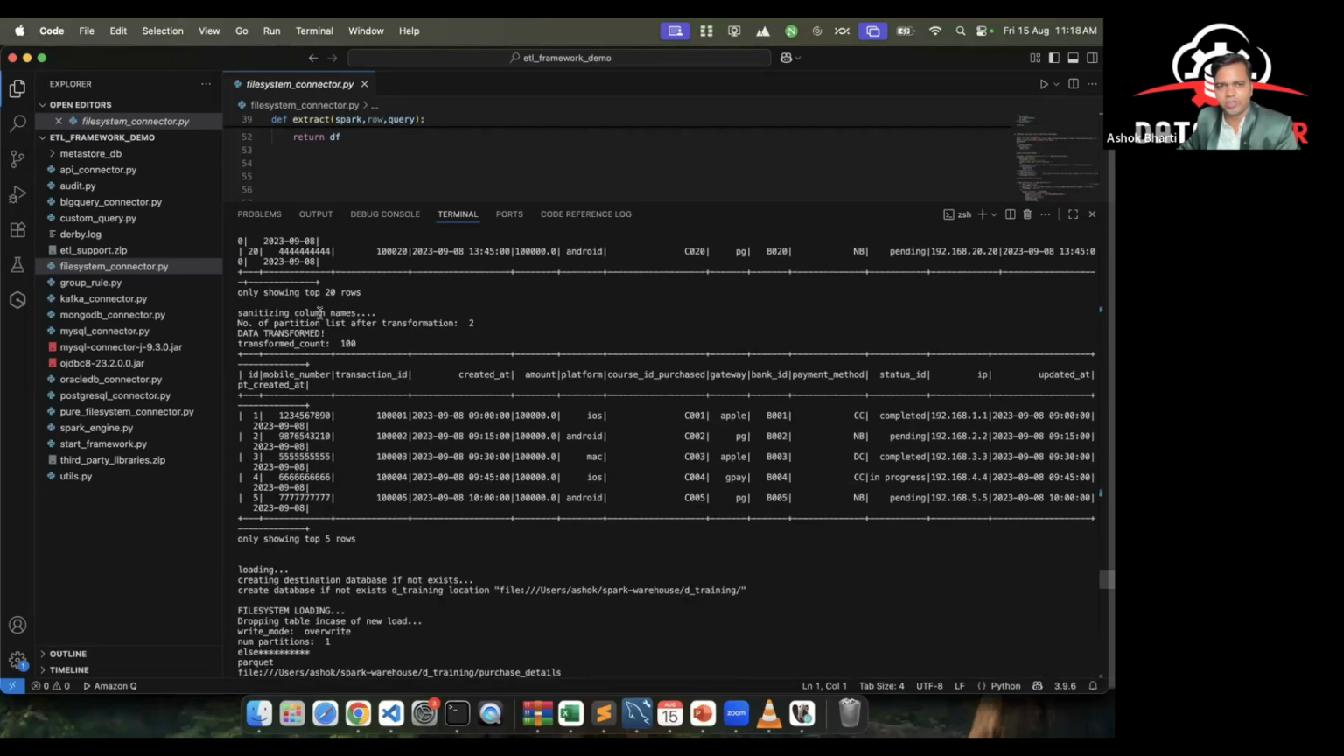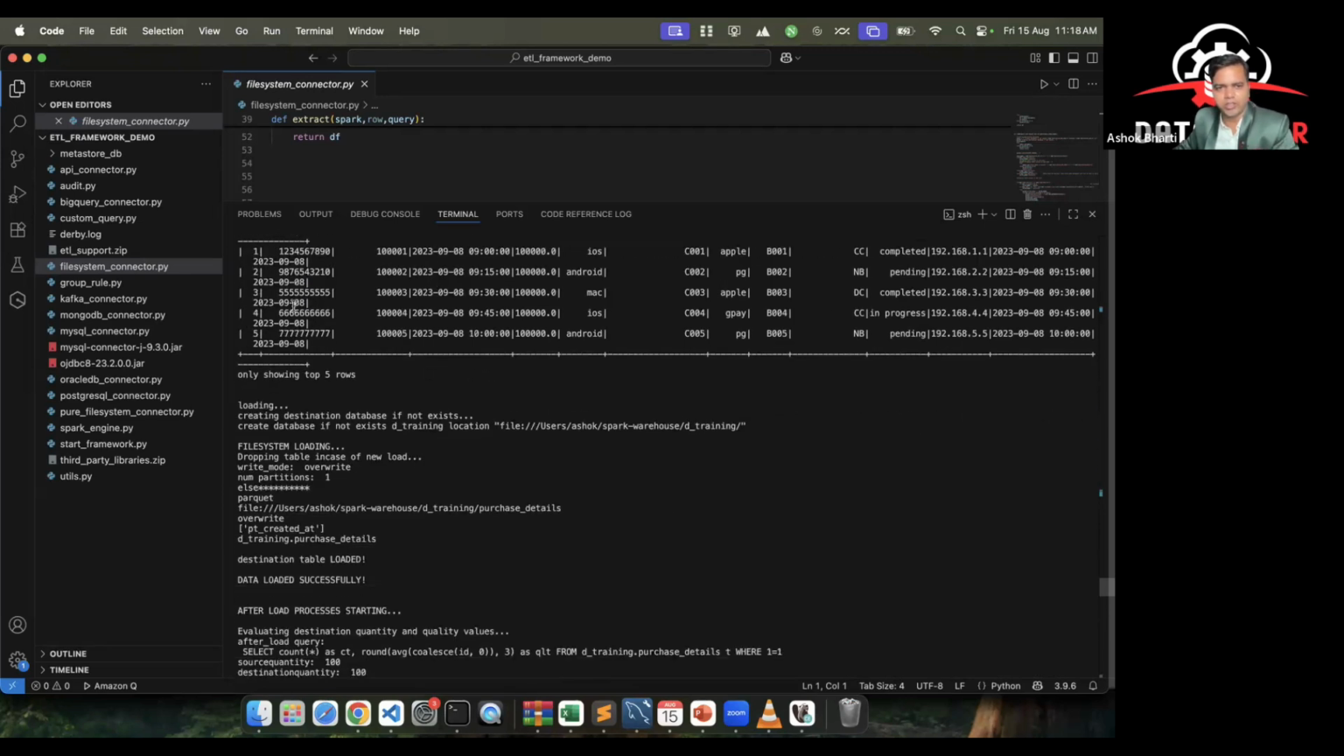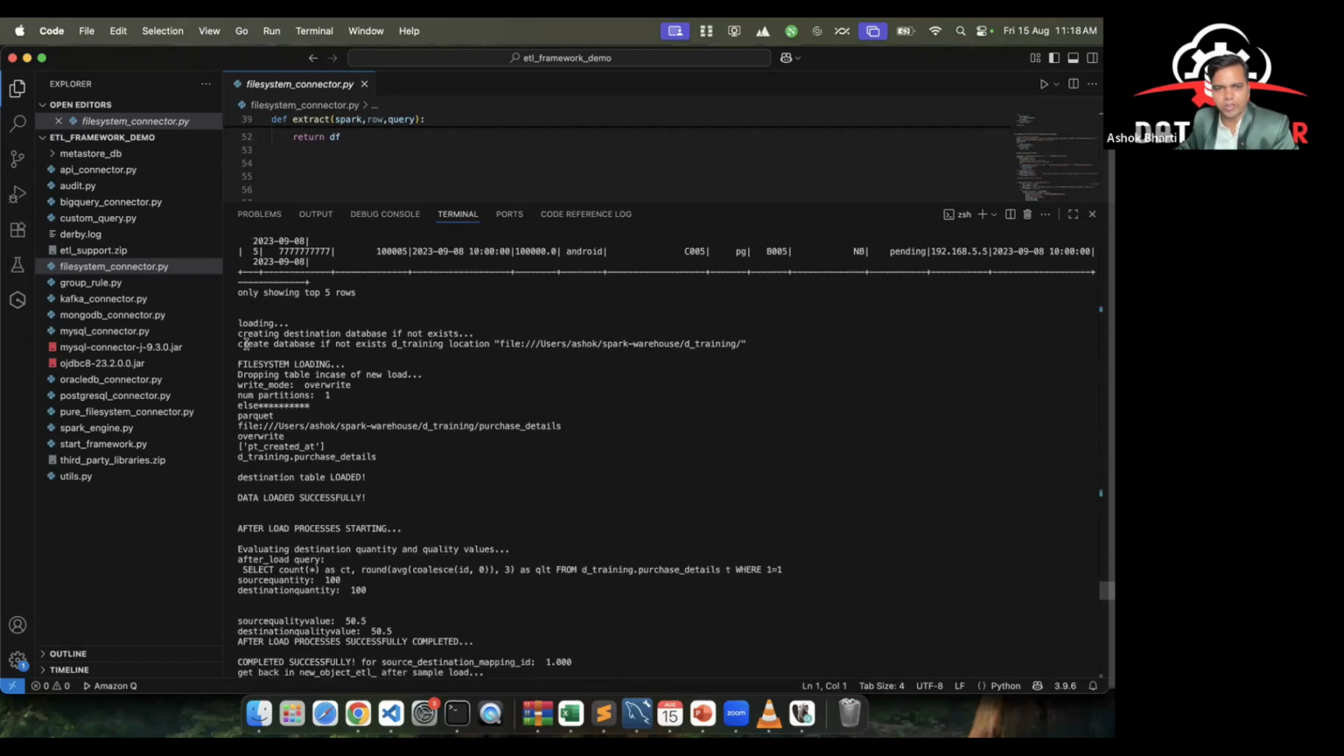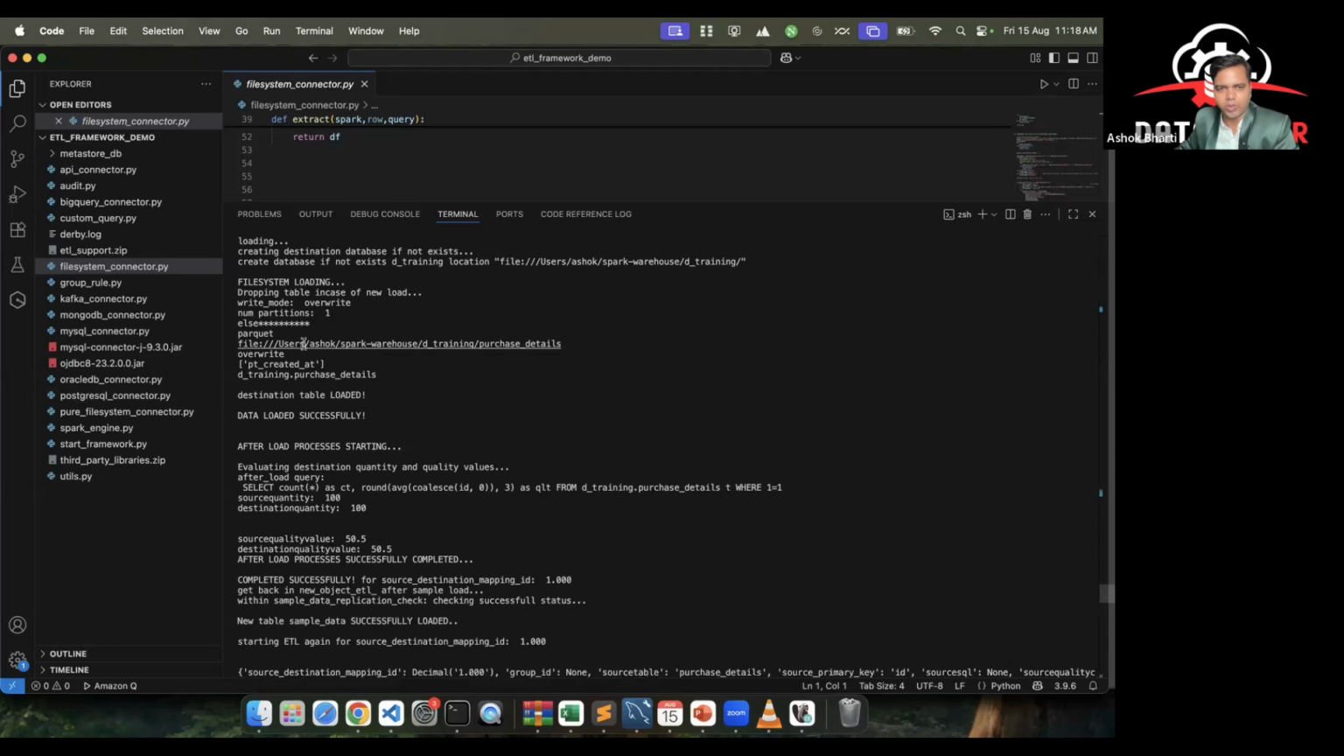Then it checked for some sanitization of column names. It may be possible that a few sources are different, like column names having underscores or some bad names, bad letters inside them. So we are sanitizing that. Then we are going to load, so we are loading again into our file system. It is going to create the database name also, like create database if not exists, which everybody here knows from SQL, d_training. So that is created, and then it tried to load.